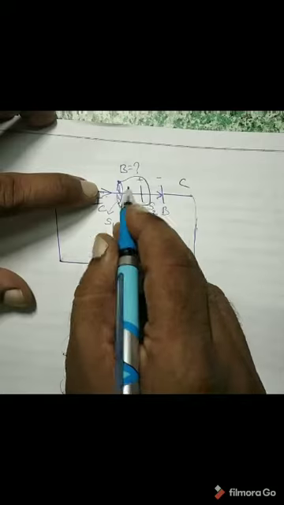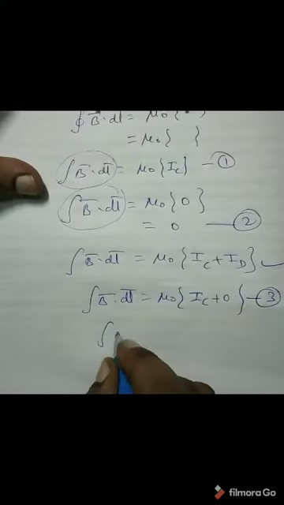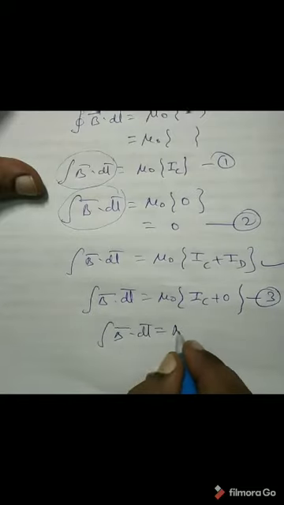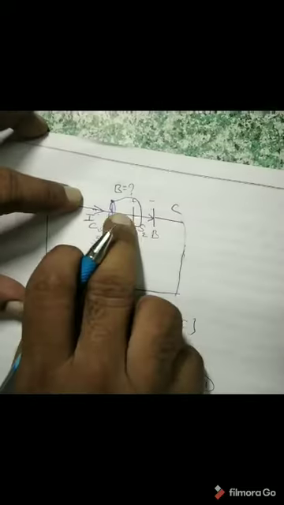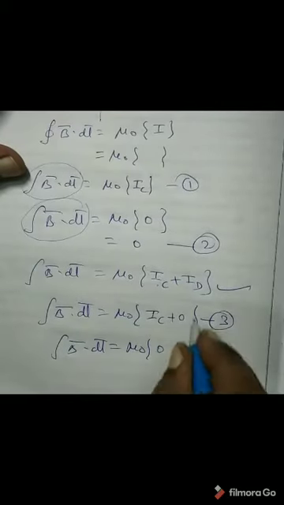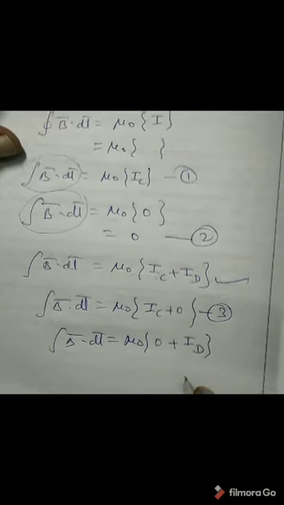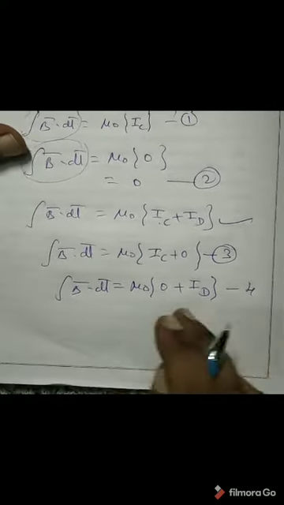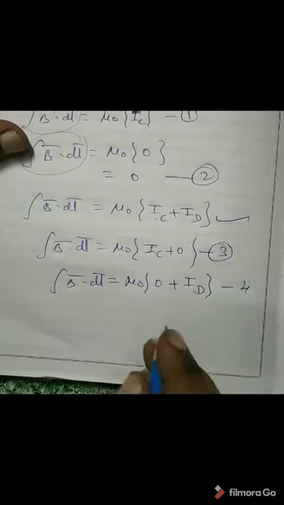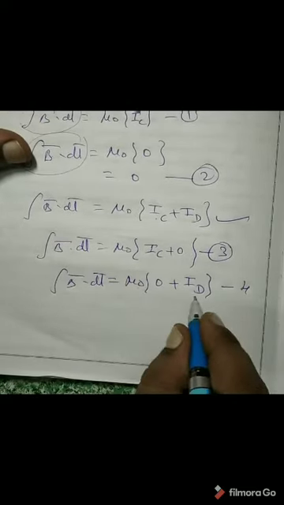Now, when surface S2 is considered for the same loop, then integral B bar dot dl bar will be equal to mu 0 into, here through the S2 surface there is no real wire, so real current is not there, so conduction current is 0, but displacement current, which Maxwell imagined, is there, so displacement current ID, and this is equation 4. Now, if we check equation 3 and equation 4, the right hand side is mu 0 IC here, and mu 0 ID there.